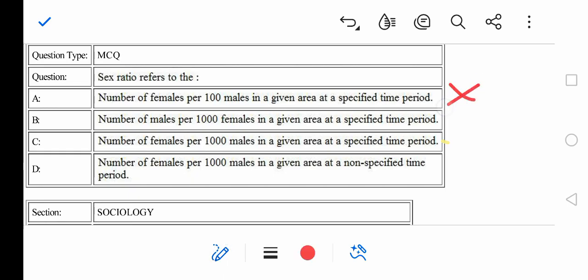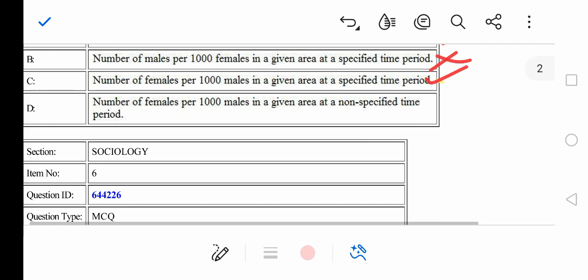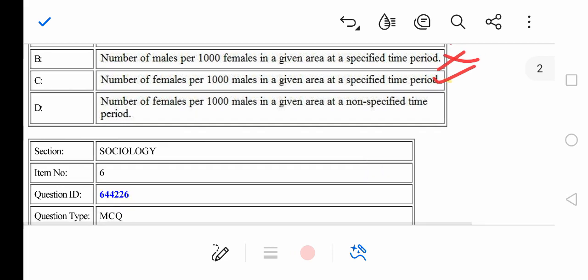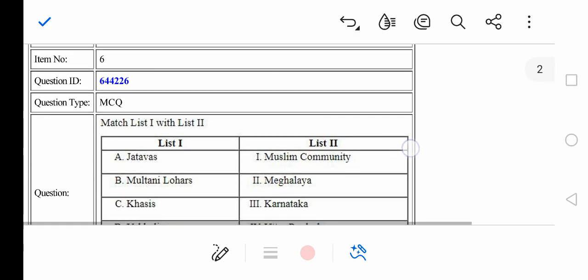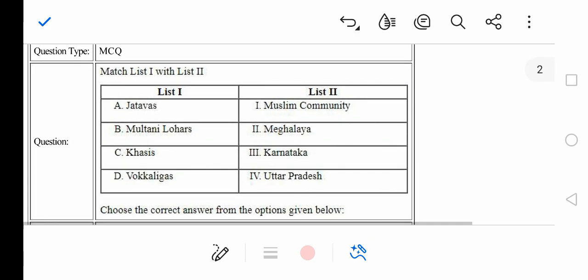No, definitely not. So option number B says number of males per 1000 females. No, that's a wrong one. The number of females per 1000 males in a given area in a specific period of time. Yes, so option number C is the right answer, but still we can go ahead by reading option number D, number of females per 1000 males in a given area at a non-specified time. So the time is not specified, okay, right? So moving ahead with question number 6, right?